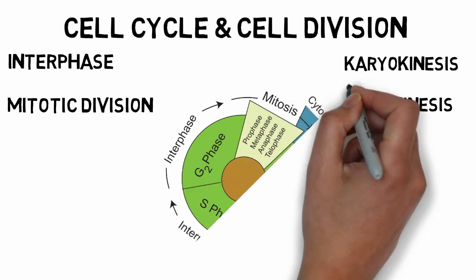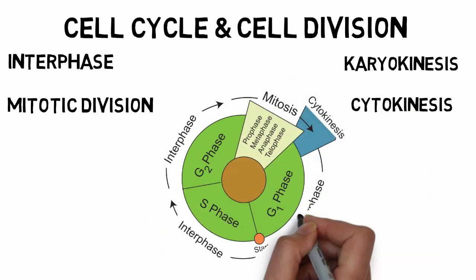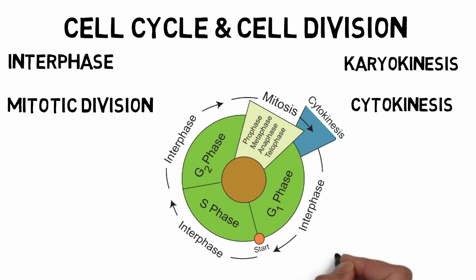Basically, during this interphase period, the cell will produce enough proteins and enzymes for the mitotic division, and at the time of mitotic division, actually the division happens, which can be visible in our microscopic vision. And the mitotic division is comprised of four phases, such as prophase, metaphase, anaphase and telophase.